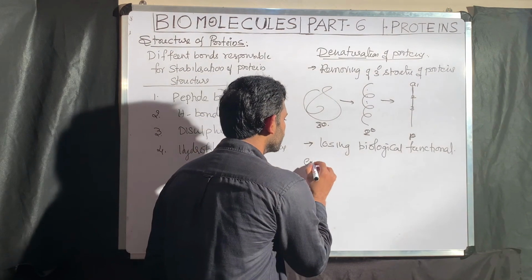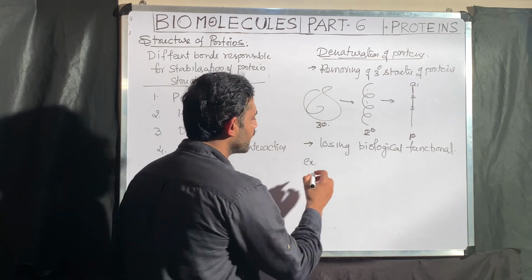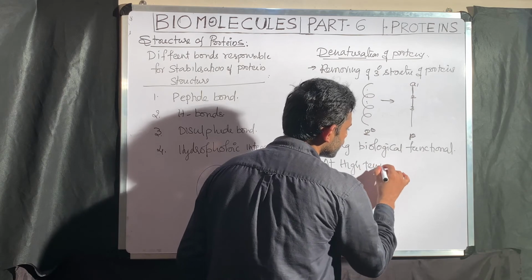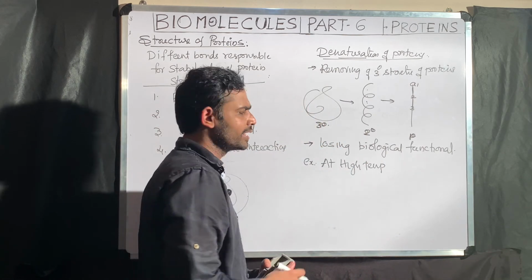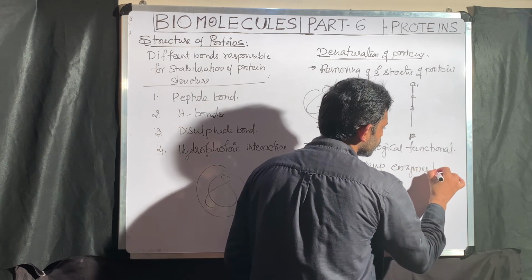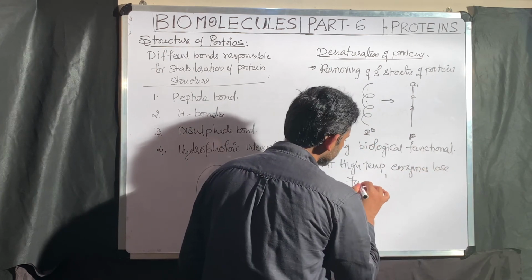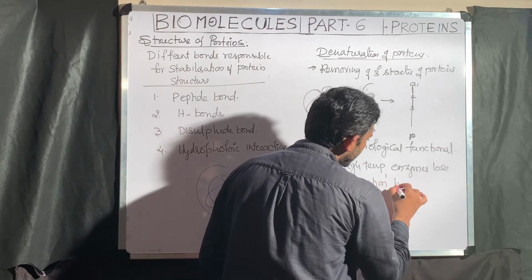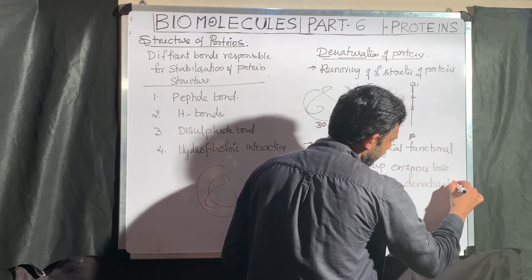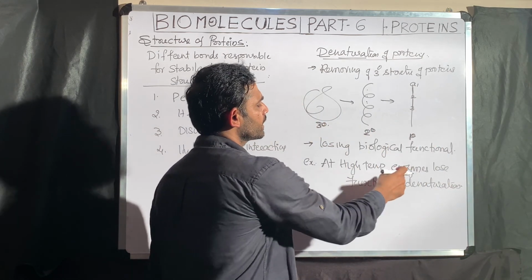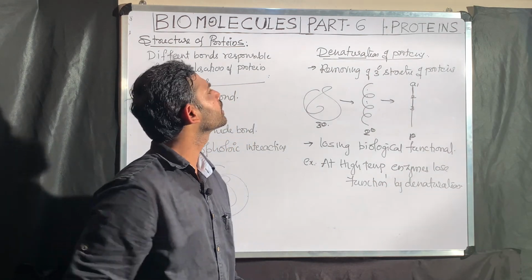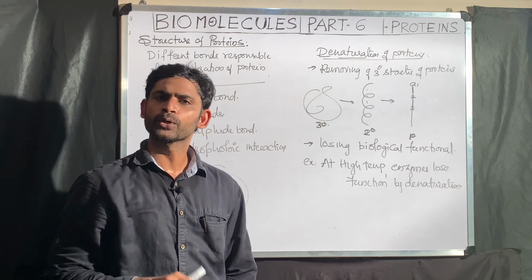For example, what you need to remember as the example: at a high temperature, more than 60 degrees centigrade, enzymes lose function by denaturation. This example you should remember because enzymes are presented in the same chapter. This is the concept of denaturation of proteins.